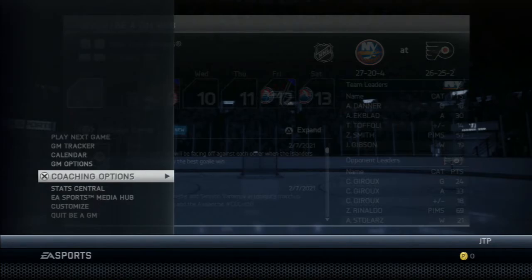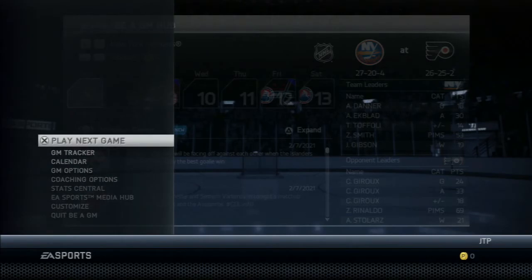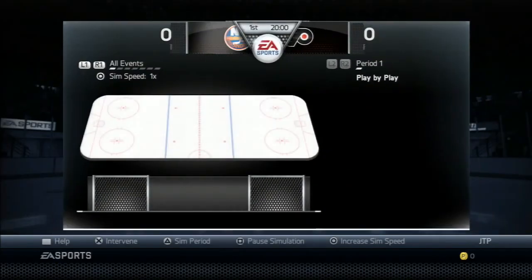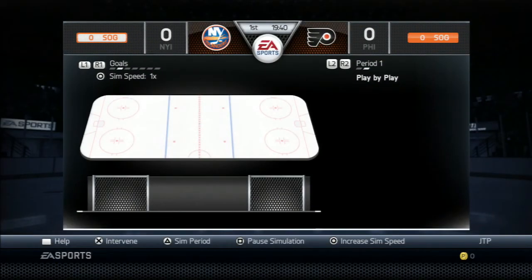But, you know, you got to give something up to get something back. And I think our team was just full of too many 85, 86s. And now we finally got that first-line playmaker to play with Tavares that I've wanted for quite a few years now. So, let's simulate the first game with Sherbak in the lineup against a Philly team that's actually right behind us in the division. So, let's see.